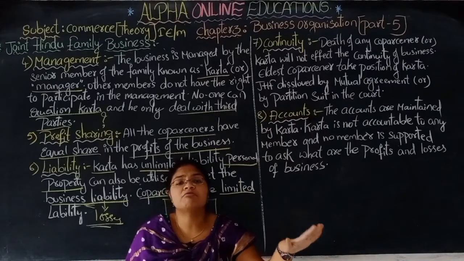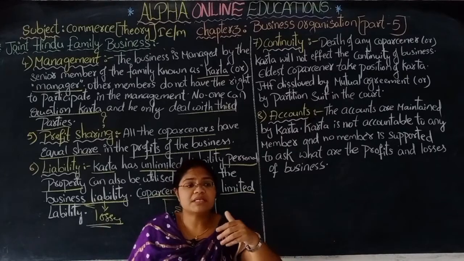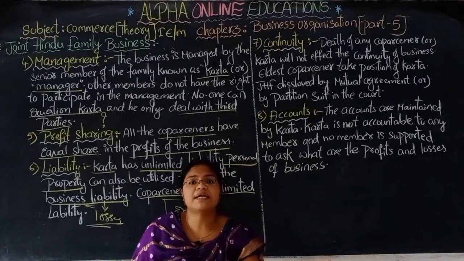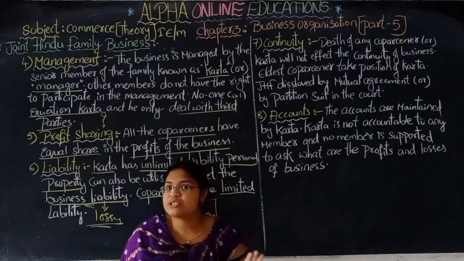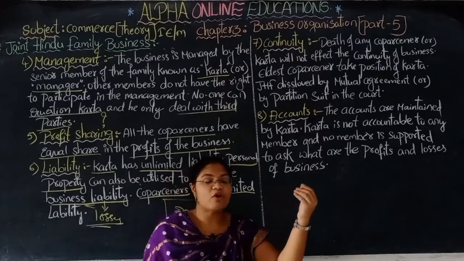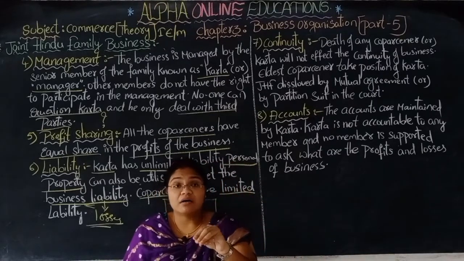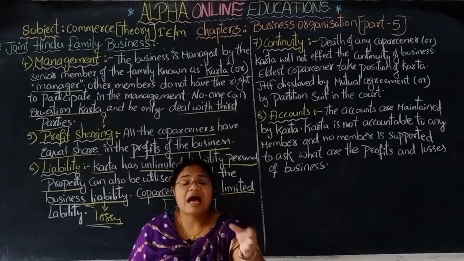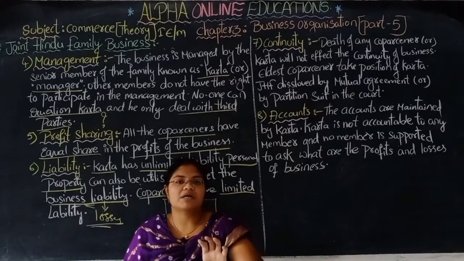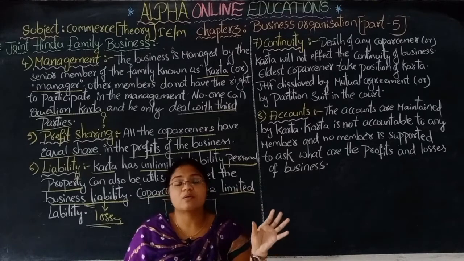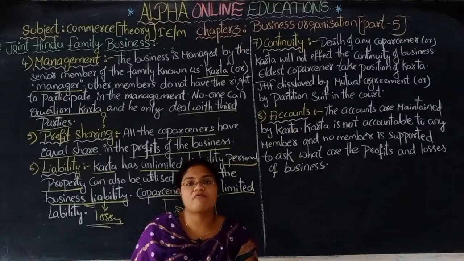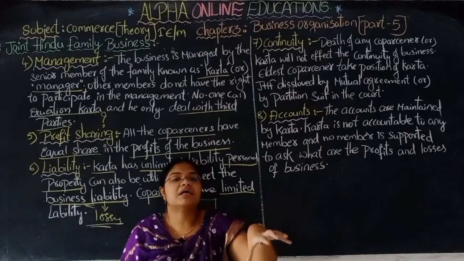What is the meaning of dissolved? Dissolved means business winding up, closing. The business is not going to wind up with the death of a co-partner or the death of the karta. If there is a death of the karta, at that time the elder co-partner, who is the elder member of that business, will become the karta.